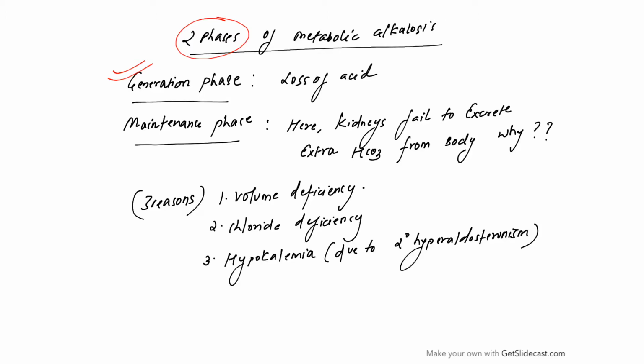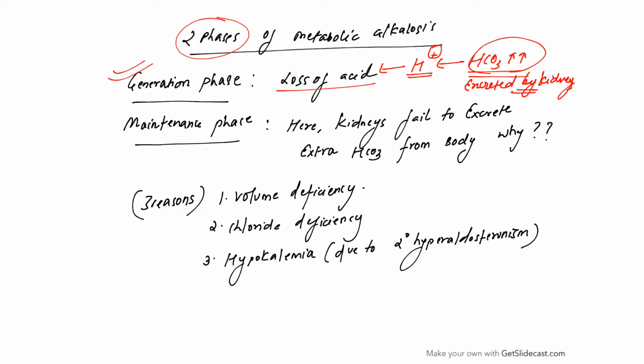Now there are two phases of metabolic alkalosis. First is the generation phase where there is loss of acid. So suppose patient comes with vomiting and he has lost H plus in the gastric secretions. So effectively bicarb will increase in the circulation. Now if the vomiting recovers, this bicarb should be excreted by the kidneys, right? And the body should come back to the normal state. But this is not excreted by the kidneys and the body continues to be in a state of metabolic alkalosis. That is called the second phase, the maintenance phase.